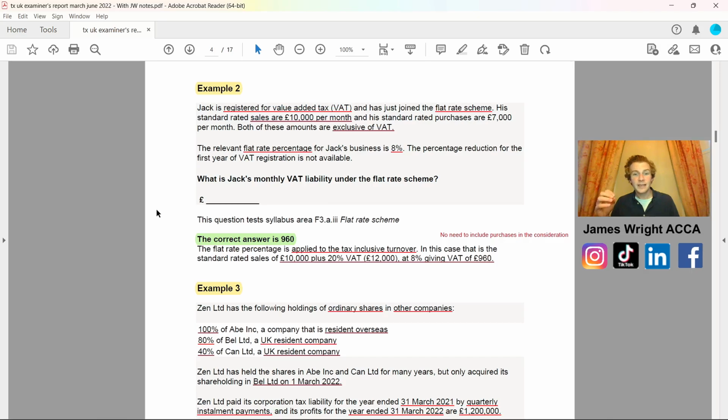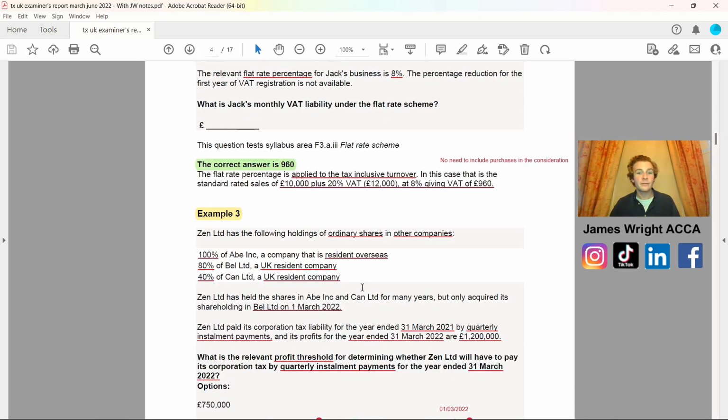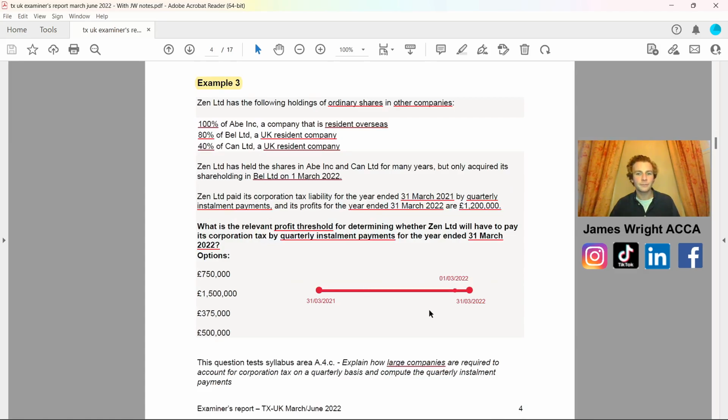So all we need to do is apply the actual flat rate percentage to the VAT-inclusive turnover, and in that case we take the £10,000 plus 20%, which was the VAT rate for this particular tax year, the 2021 tax year, so just double check what the VAT percentage is for your particular tax year, at 8%, giving a VAT of £960 outstanding. The 8% came from the relevant flat rate percentage set of 8%. We didn't have to take into account any of the purchases. So again, that would have been a very nice question if it had come up in your examination.